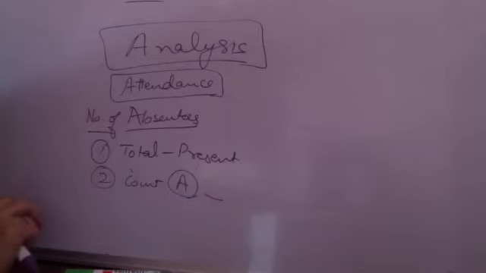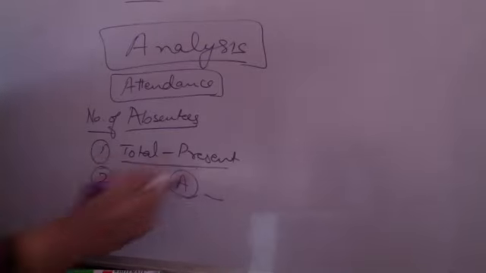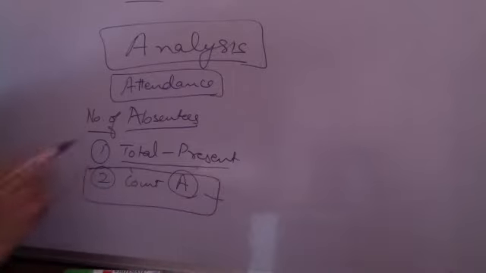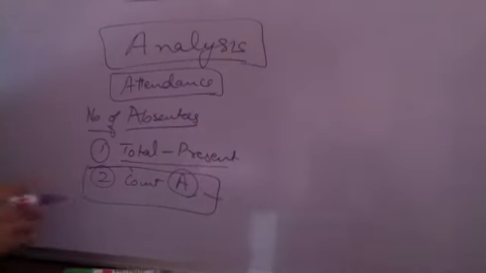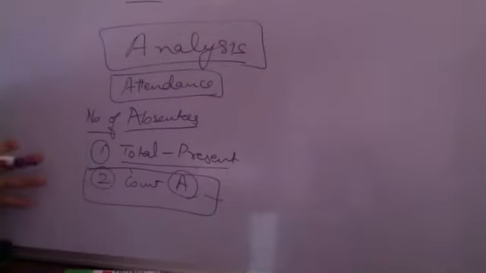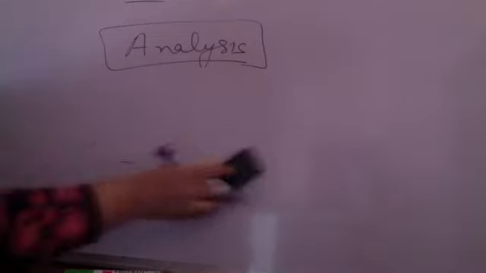Which will be better depends on the condition, and this we can find out since majority of the time I would expect that more people are present. This would be a better algorithm to count the number of absentees. Agreed? This we are going to find out by algorithm analysis, that we are going to do with the help of some asymptotic notations that we will do properly just after this class. So what analysis we are going to do is, we are trying to analyze which of the two algorithms is better.